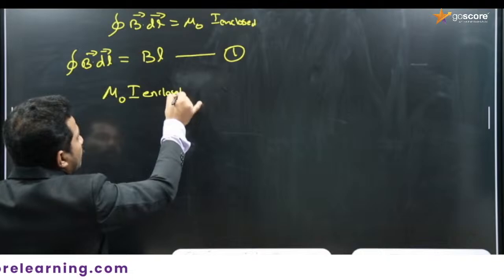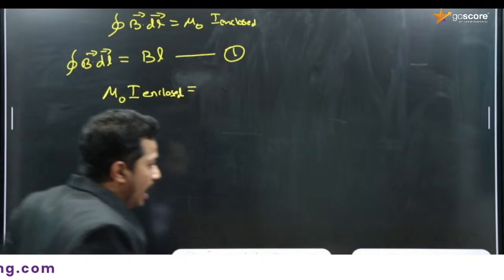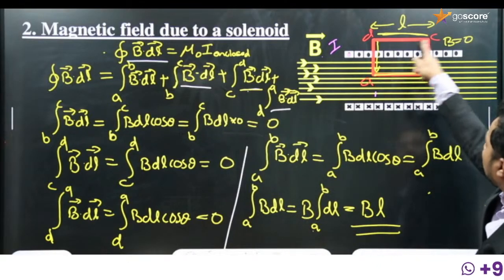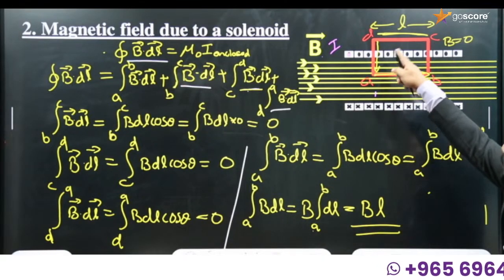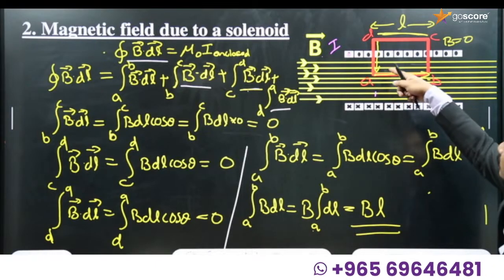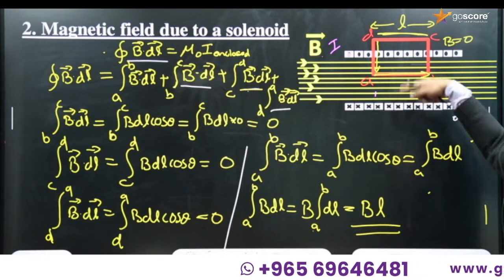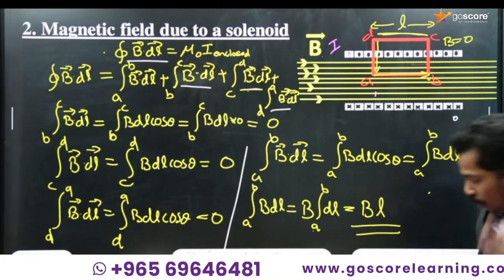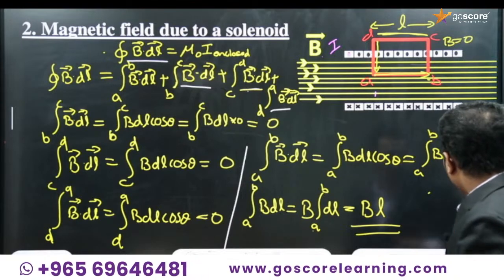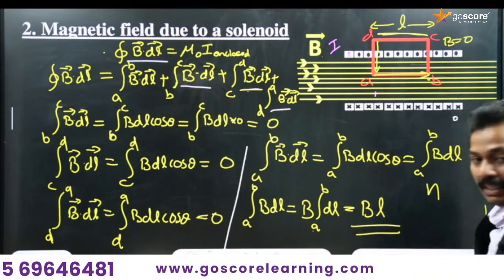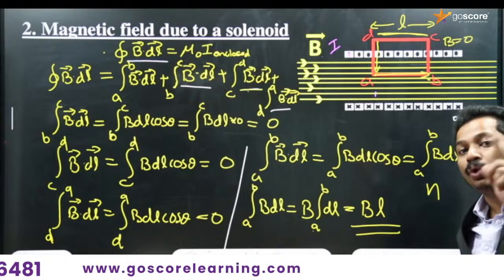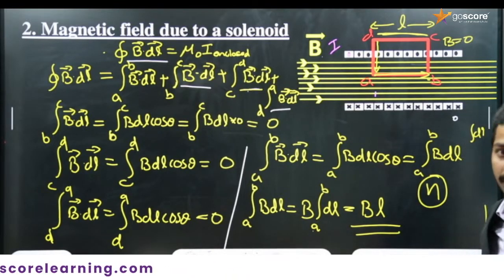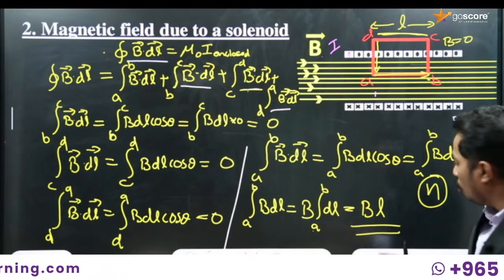Mu 0 I enclosed means the current threading the length of the loop, right? This length doesn't carry any current, but there are so many turns of the solenoid threading through the length of the loop. Suppose n is the number of turns in unit length of the solenoid. If you are considering 1 unit length, there will be n number of turns.